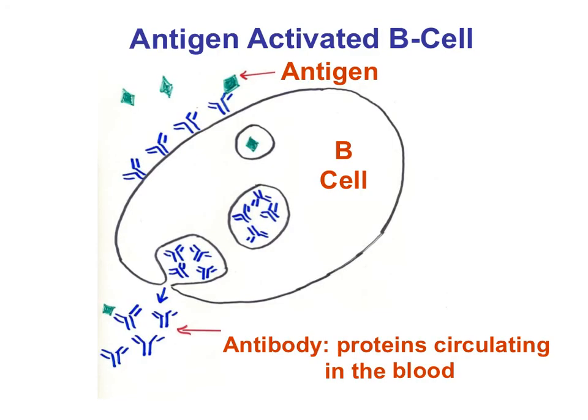In this diagram, the antigen activates specific B cells directly. Molecules on the surface of the B cell have a shape specific to the antigen.